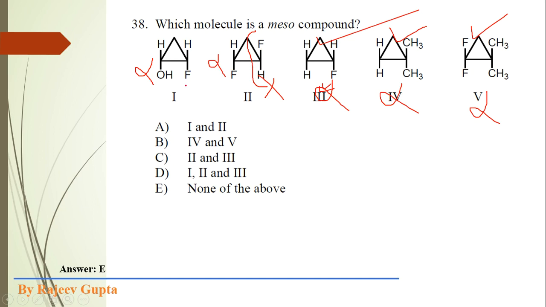So some molecules have a plane of symmetry but do not contain two chiral centers, and these two structures have two chiral centers but no plane of symmetry. So none of these compounds are meso compounds. So the correct option is E, meaning none of the above. None of the above compounds are meso compounds.